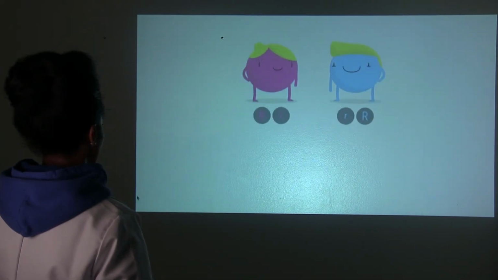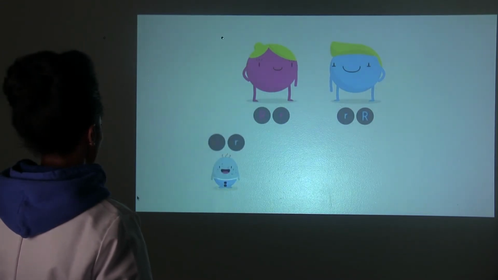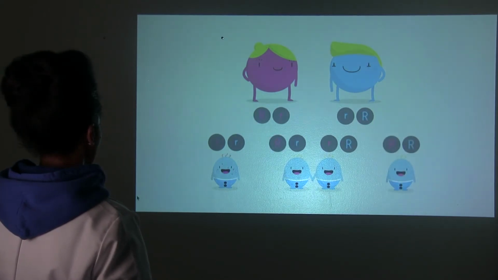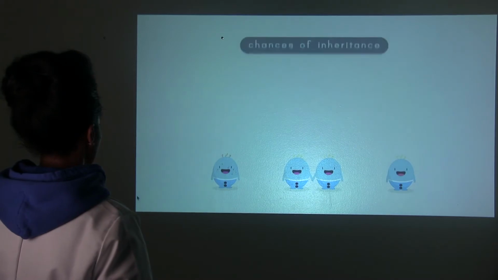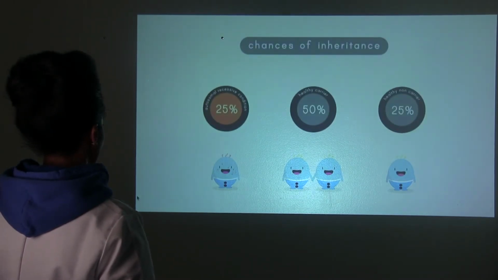When healthy carriers have children, there are three possible outcomes. 1. The child inherits both faulty gene copies and has the condition. 2. The child inherits only one faulty gene copy and is a healthy carrier, like his or her parents. 3. The child inherits both working copies of the gene. So each time healthy carriers have children, there is a 1 in 4, 25% chance that their child could inherit both faulty gene copies and develop the condition.